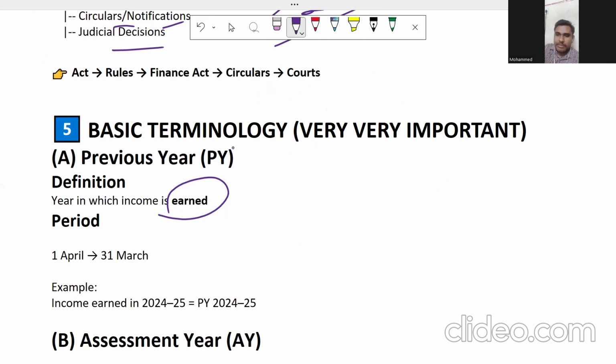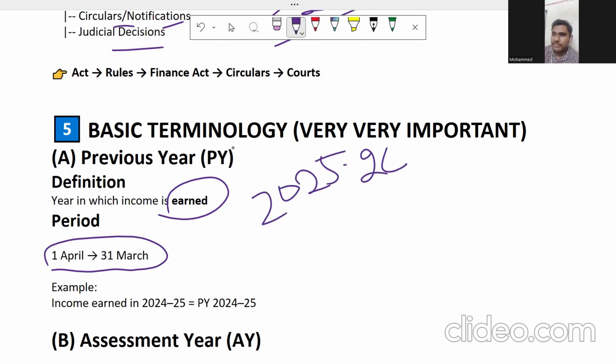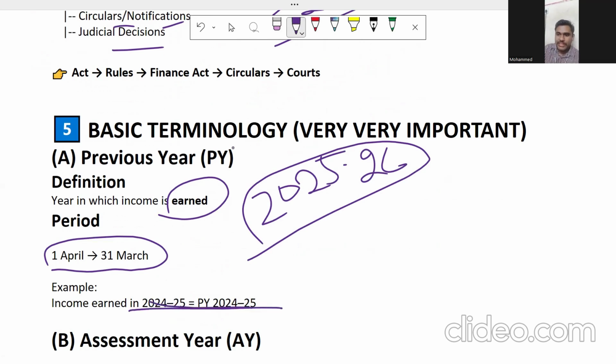For example, 1st April to 31st March. From our exam point of view, the previous year is 25-26. You have to remember this. 1st April 2025 to 31st March 2026 is the previous year for all of you. So the previous year is 25-26, the year in which we earn the income.